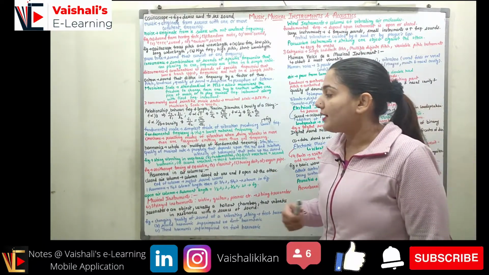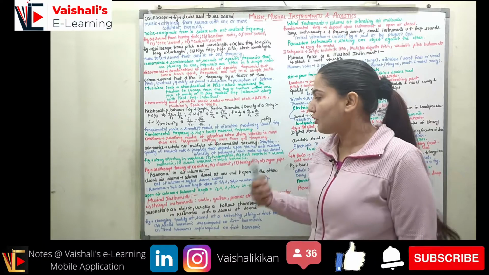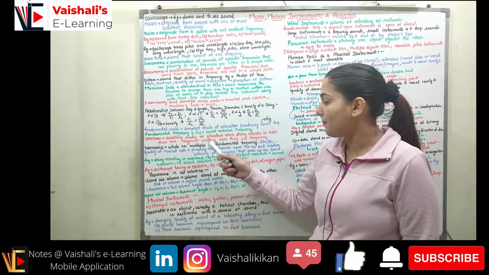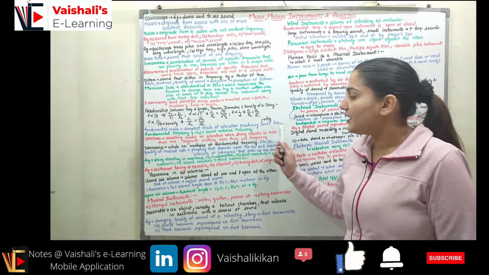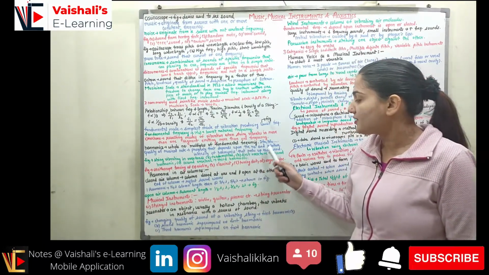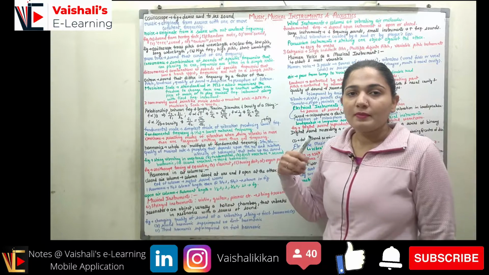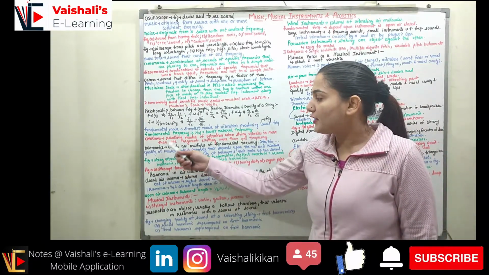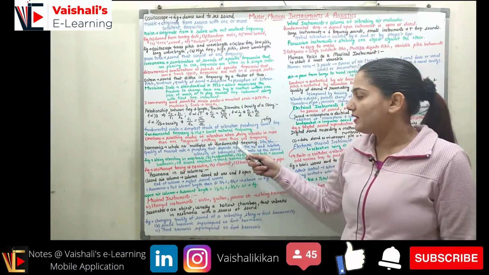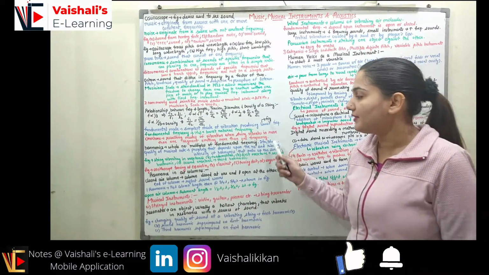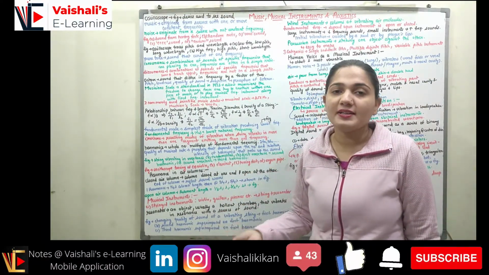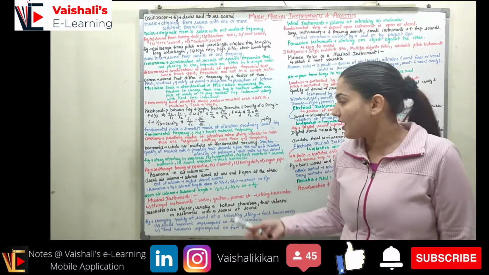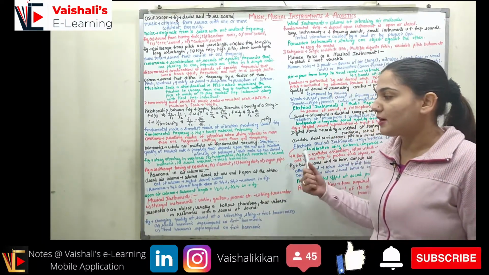Now coming to the quality of a musical note. The quality of a musical note is a property that will depend upon the number as well as the relative intensity of harmonics that make up the sound. How many harmonics are there? What is the intensity of a given harmonic that is making the sound?